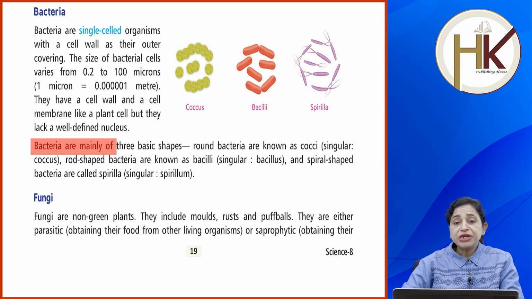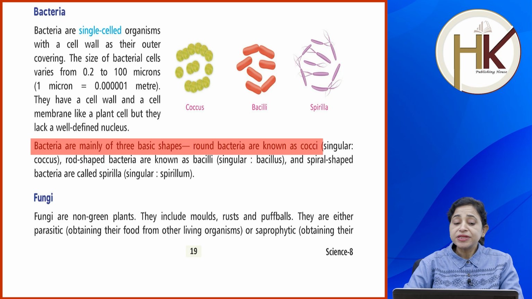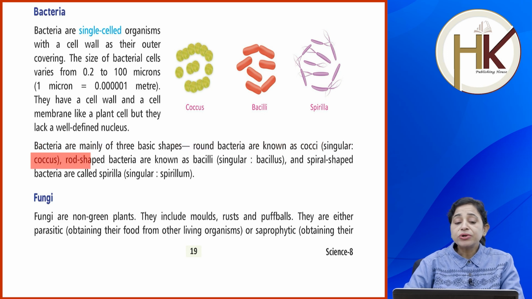Bacteria are mainly of three basic shapes. Round bacteria are known as cocci, singular coccus, rod-shaped bacteria are known as bacilli, singular bacillus, and spiral-shaped bacteria are called spirilla, singular spirillum.